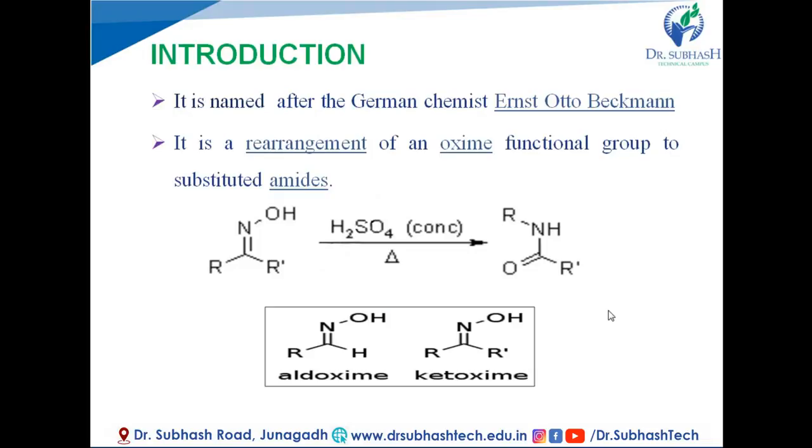There are two types of oxime, aldoxime and ketoxime. Aldoxime can be prepared from an aldehyde and ketoxime can be prepared from a ketone molecule. An aldehyde reacts with hydroxylamine and forms an aldoxime. A ketone molecule reacts with hydroxylamine, that is NH2OH, and forms the ketoxime. See here one reaction is given, that is the Beckmann rearrangement reaction.